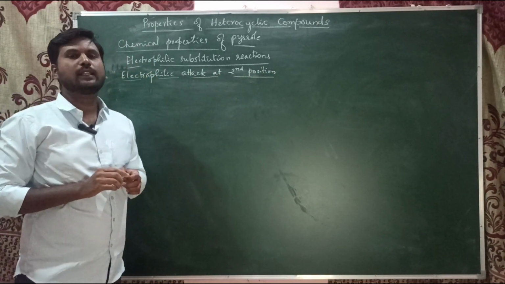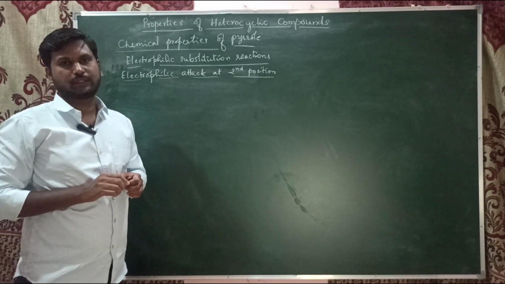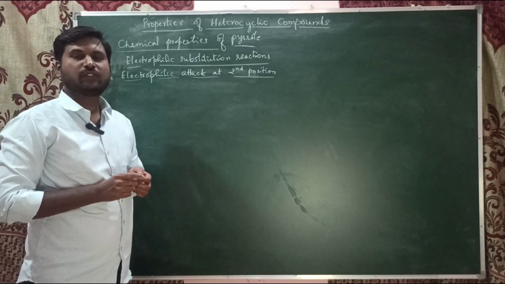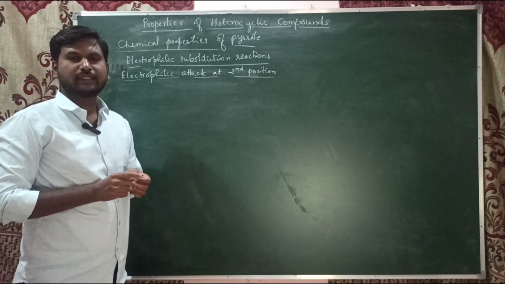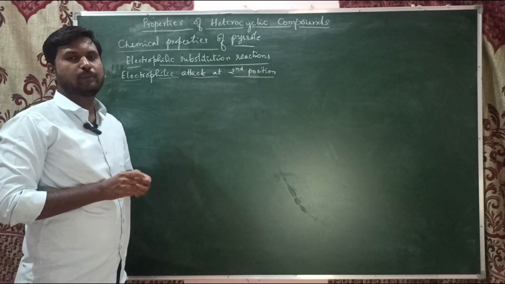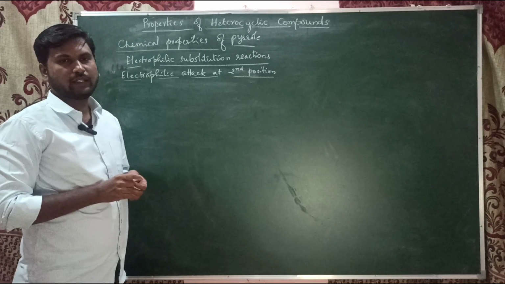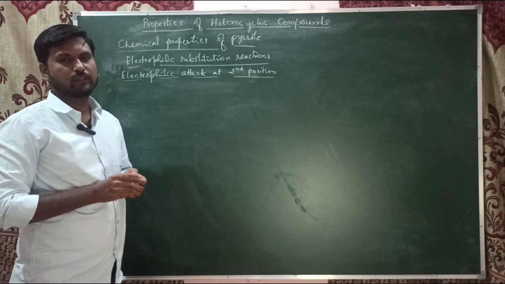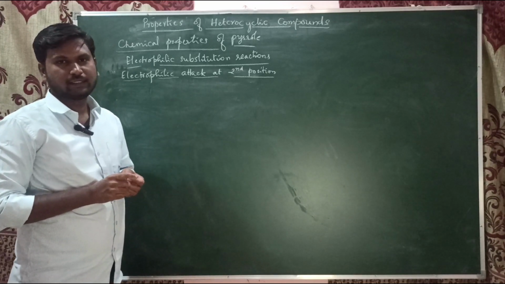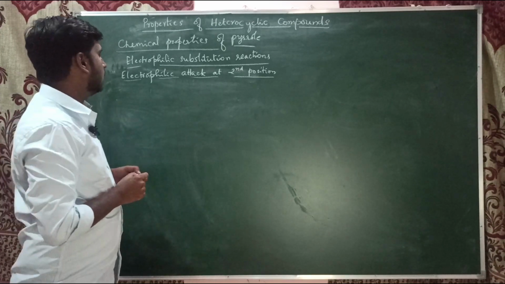You know, usually in an electrophilic substitution reaction there are three steps. The first step is the formation of the electrophile. The second step is that the electrophile attacks the aromatic compound and forms a carbocation intermediate, and finally the deprotonation, or the removal of that H plus, takes place. So the mechanism usually has three steps. So when you see,